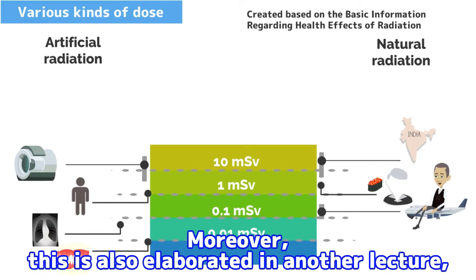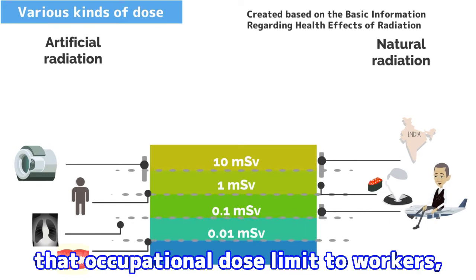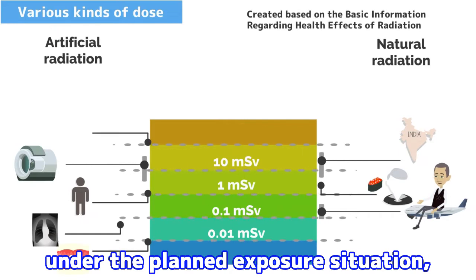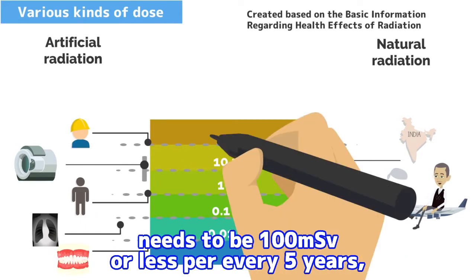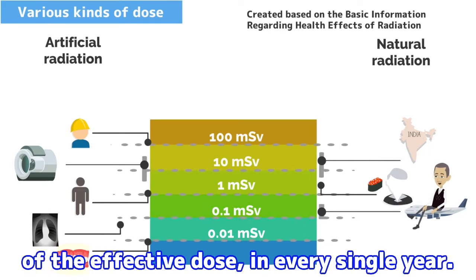Moreover, this is also elaborated in another lecture, but the ICRP recommends that occupational dose limit to workers, under the planned exposure situation, needs to be 100 millisievert or less per every 5 years, and also needs to be 50 millisievert or less, of the effective dose, in every single year.